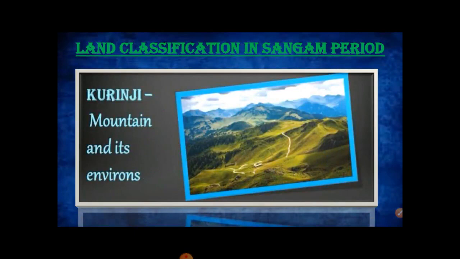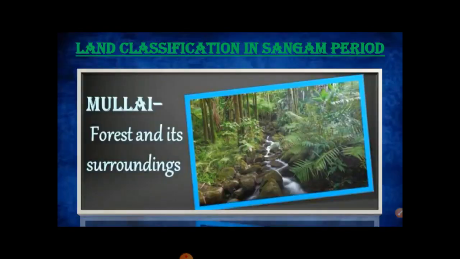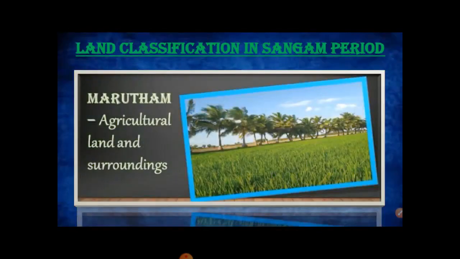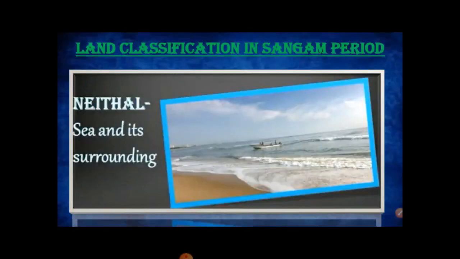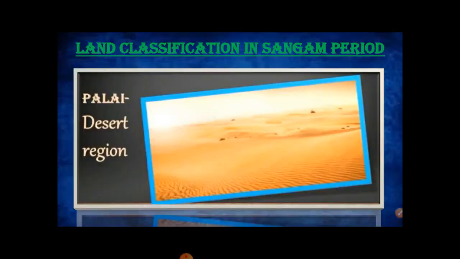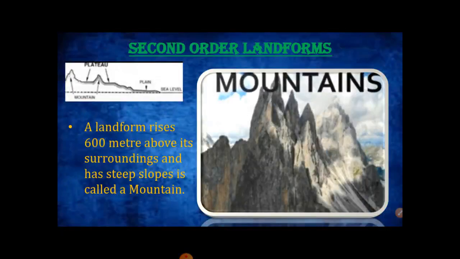Land classification in Sangam period. Kurunji, mountain and its surroundings. Mullai, forest and its surroundings. Marutham, agricultural land and its surroundings. Neithal, sea and its surroundings. Palai, desert region.